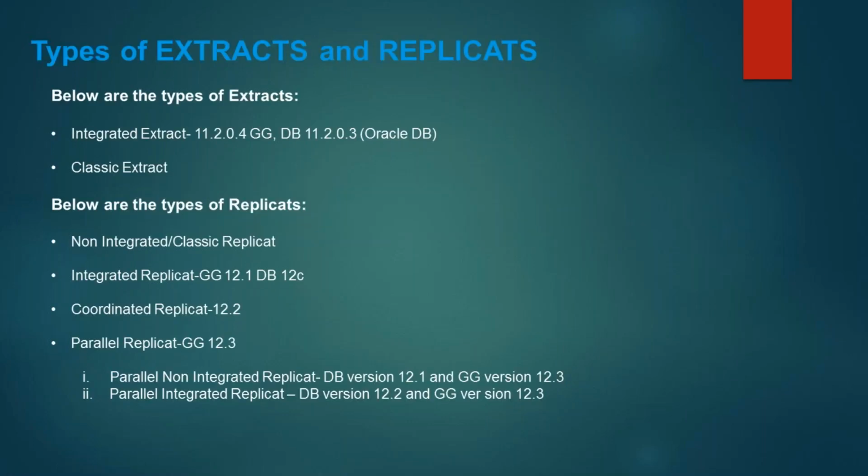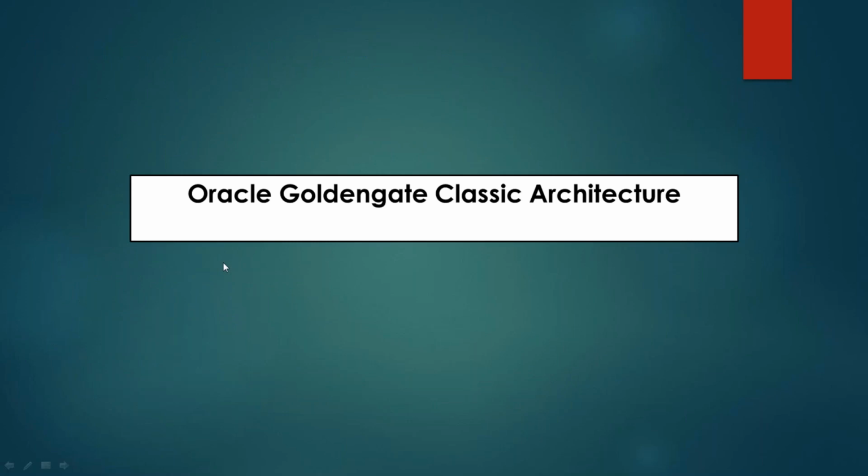Okay. If you have any question, you can ask. One question which was asked was, what is the certification number for Golden Gate? It's 1Z0-447. Is there any question? If not, then we'll move forward to Oracle Golden Gate Classic architecture, and then we'll move to microservices architecture.